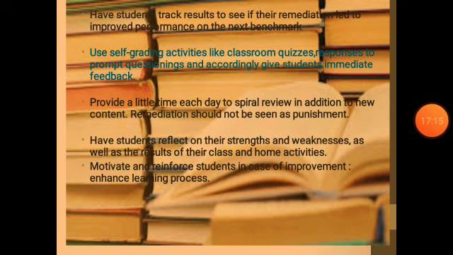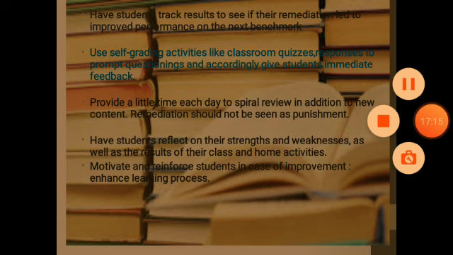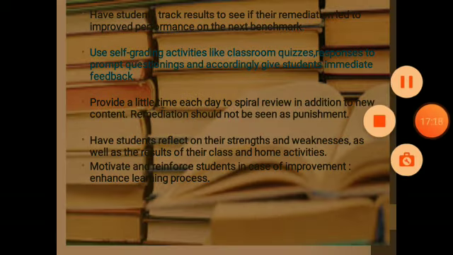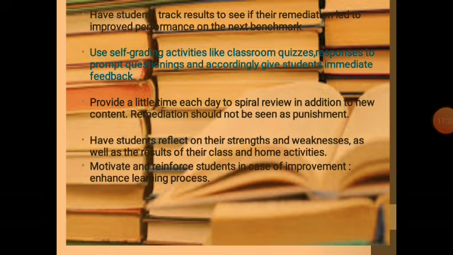Otherwise everything will go down the drain. If there is no revision, no review of what has been taught earlier, then all these efforts will go in vain.